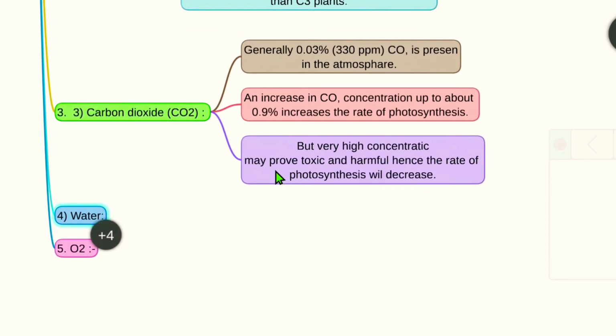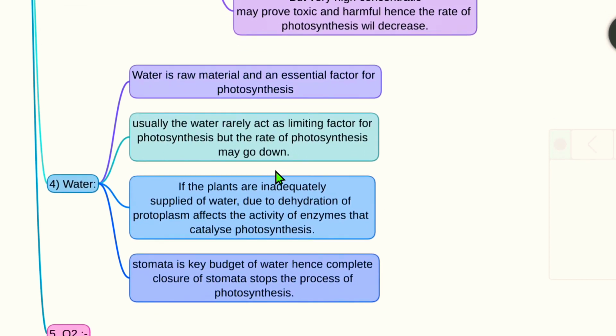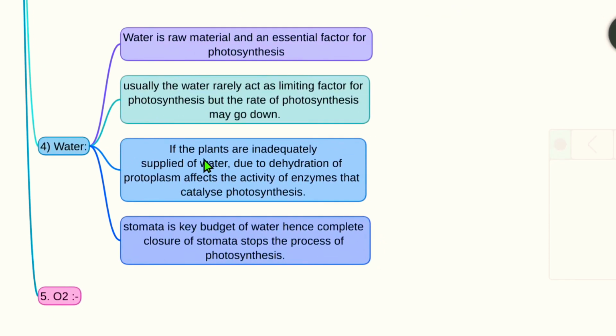And the fourth one is water. Water is a raw material and an essential factor for photosynthesis. Usually, water rarely acts as a limiting factor for photosynthesis, but the rate of photosynthesis may go down if the plants are inadequately supplied with water, due to dehydration of protoplasm, which affects the activity of coenzymes that catalyze